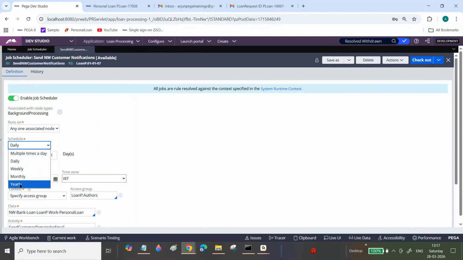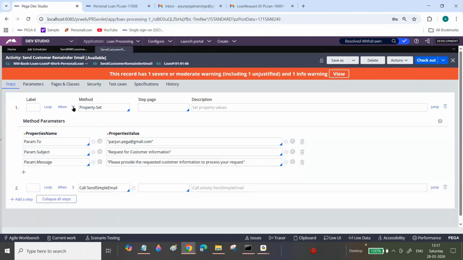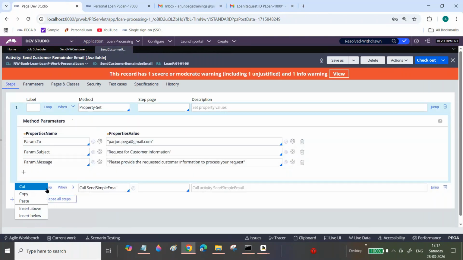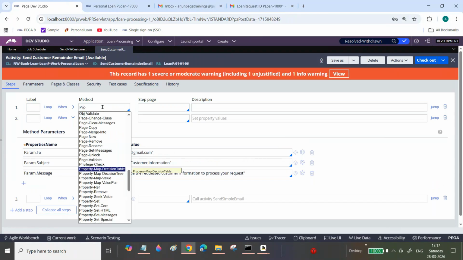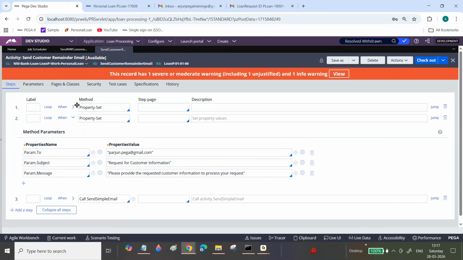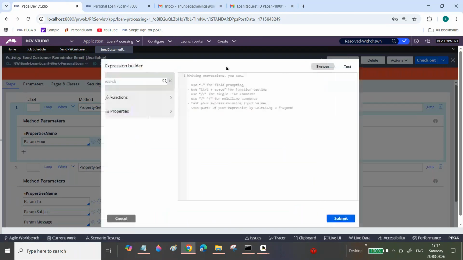Now what I will do is take this one to execute every 1 hour. Every 1 hour I will execute this one. What I will do is check here, before this one itself. You got it, right, Ganesh? Now what I will do is check param dot hour. Param dot hour. Now here you can see, okay, I will use this function.